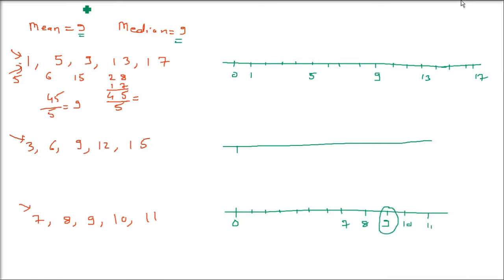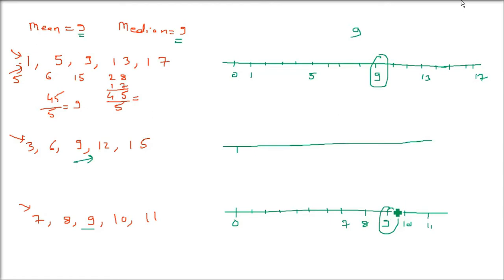So what do we observe? 9. 9 is the mean and 9 is also the median. So we observe that the dots, which represent observations in the distribution, are closer to each other and are clustering around the mean and median center value in the third one. In the third one, everything is near 9.